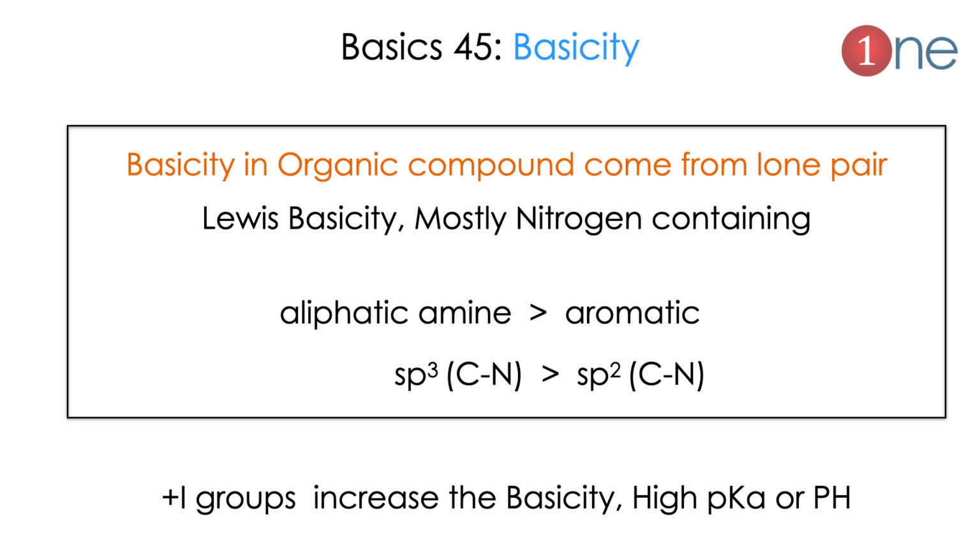Next tip will be on basicity, which is opposite to acidity. Organic compound basicity comes normally from a lone pair, which is Lewis basicity, mostly from nitrogen containing compounds. Normally the aliphatic compounds are more basic than aromatic because of the hybridization nature. sp3 carbon amines are more basic than sp2 carbons because of the electronegativity or more s character. The most important thing you should know is that minus I groups decrease the basicity, and plus I groups donate the electron and increase the basicity.